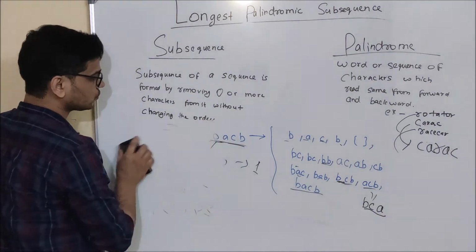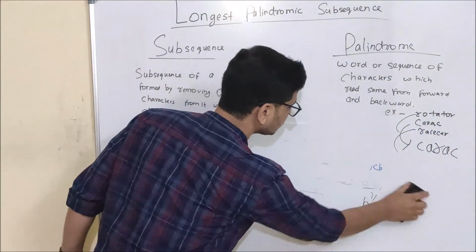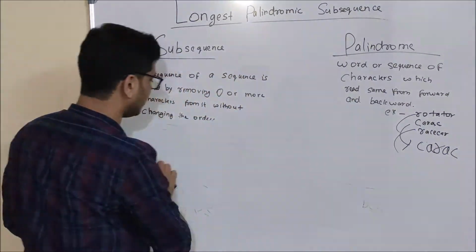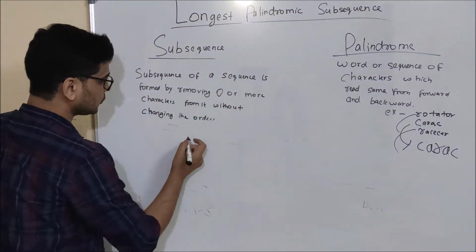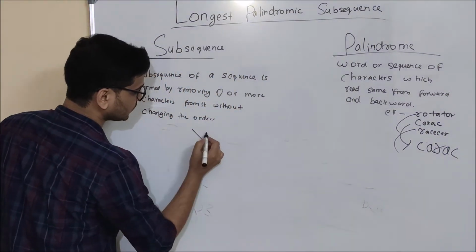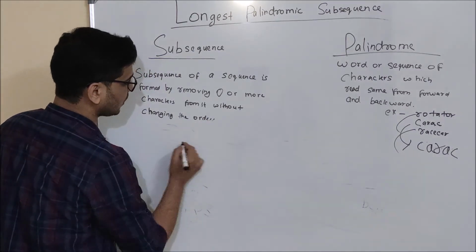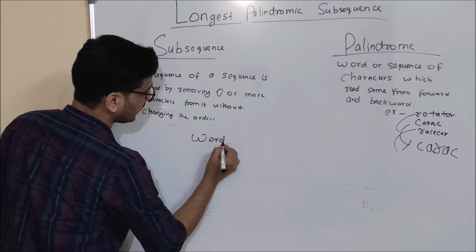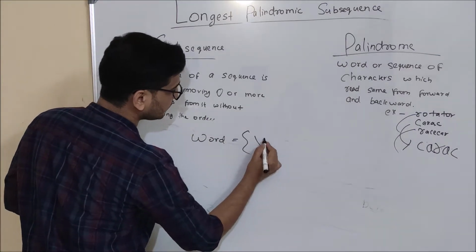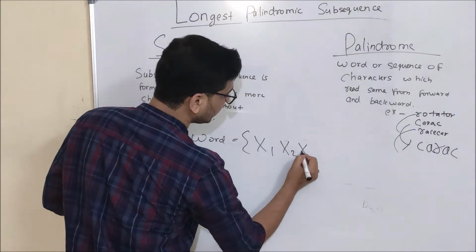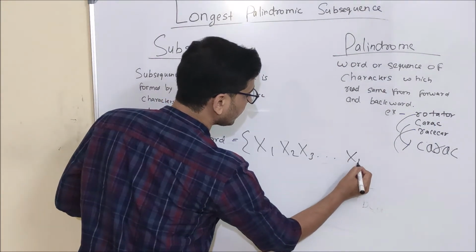So for the brute force solution, we will take an example. Suppose I have a word, and in it the characters are x1, x2, x3 to xn.